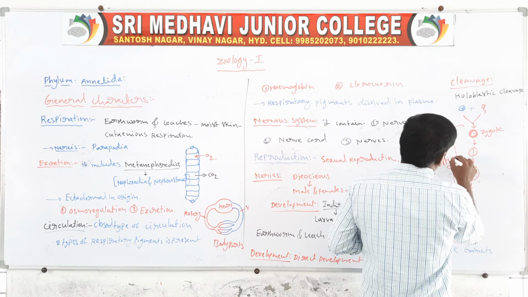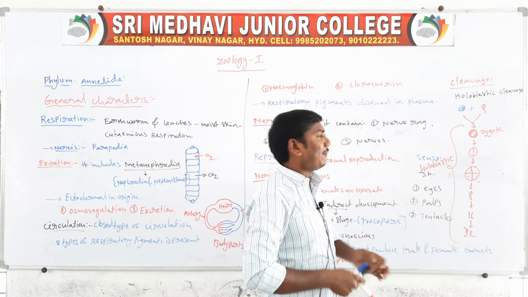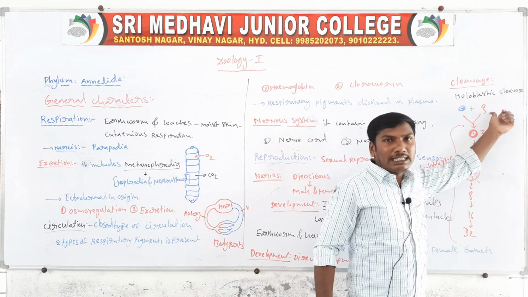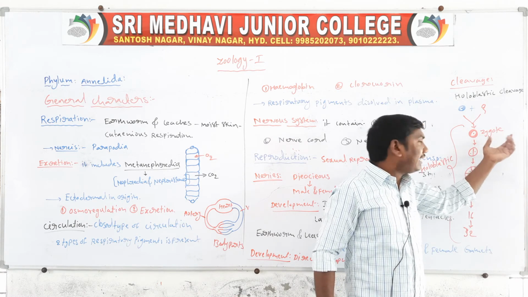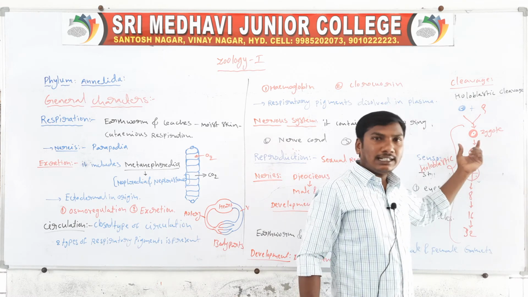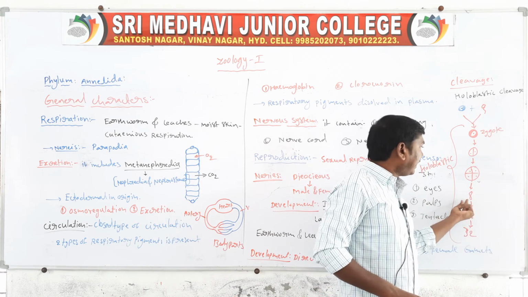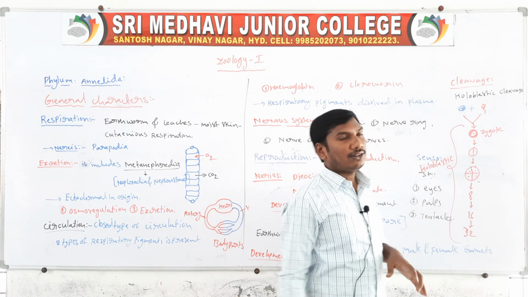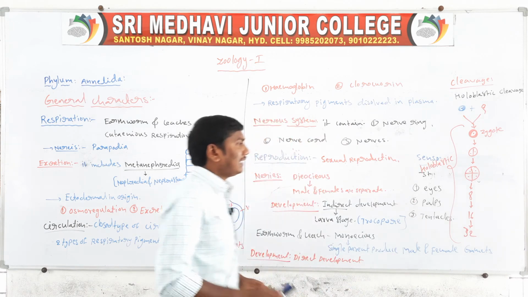This type of cleavage is called holoblastic cleavage, meaning a complete division. The female gamete and male gamete fuse to form the zygote, and the zygote divides into 2 cells, then 4, 8, 16, and 32 cells.